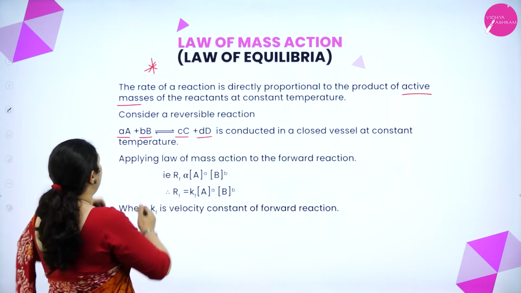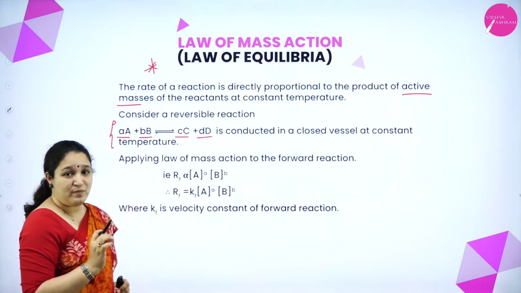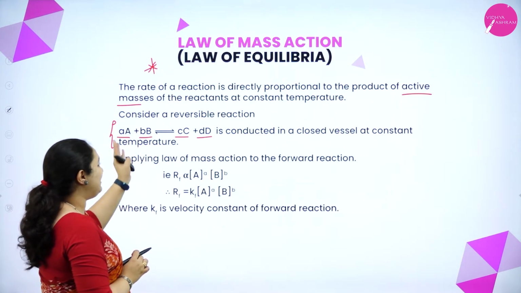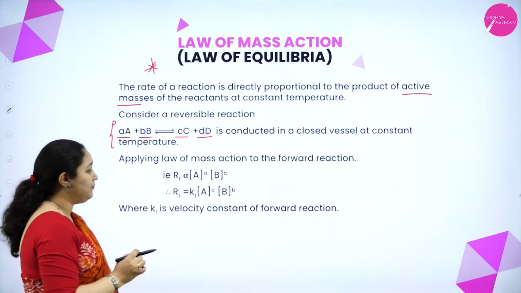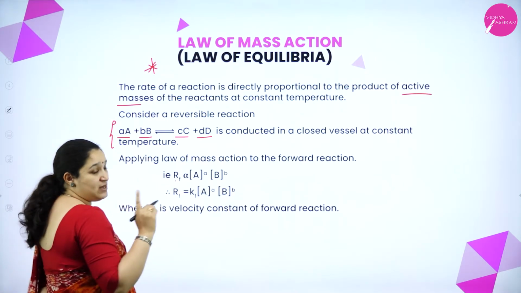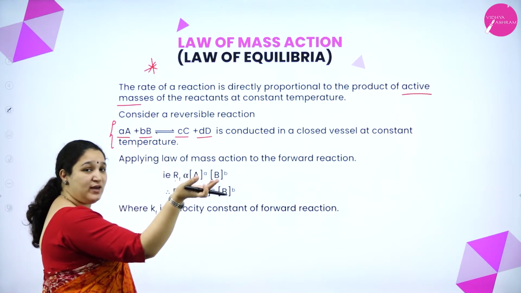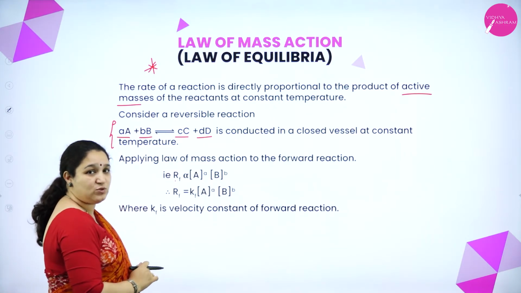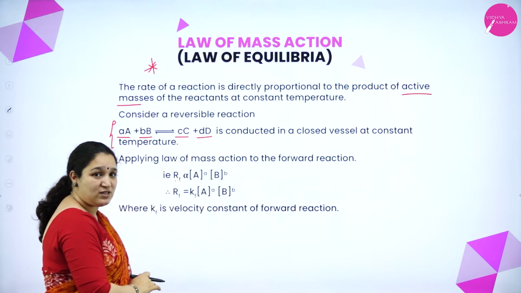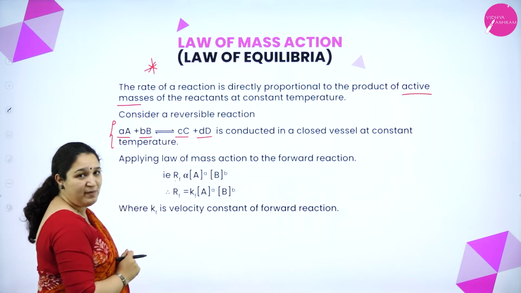Now for this one I want to apply the law of mass action. The law of mass action tells the rate of the reaction. Now I'll just take the forward reaction. So the rate of the reaction, Rf, I have written because I am considering only the forward. See, it's a reversible reaction, so forward is possible, backward is possible. So I can write for the forward reaction as well as for the backward reaction. Now I am writing only for the forward reaction, applying the law of mass action.